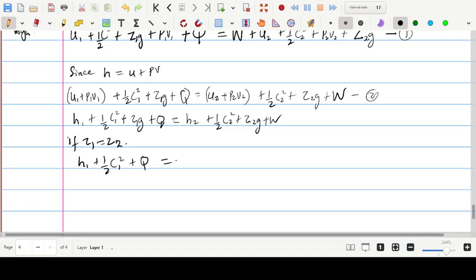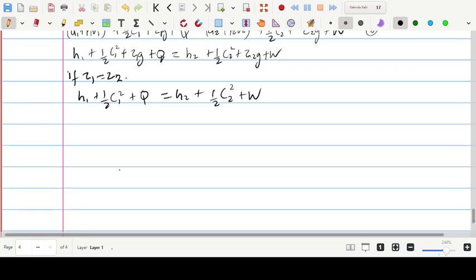is equal to H2 plus half C2 squared, don't forget the C is the velocity, plus W. The Z terms are negligible; by the time you calculate, you bring them together and they give you 0. This steady flow system is applicable in diffuser, nozzle, even in compressors and pump. Yes, so these four are utilized there.